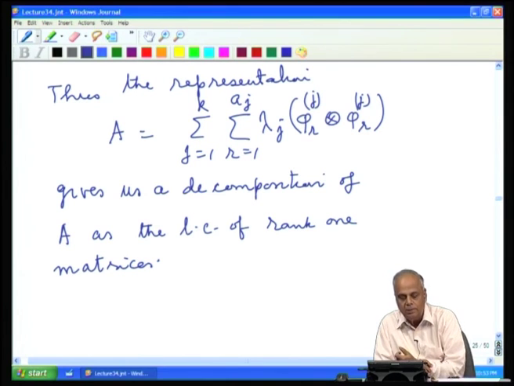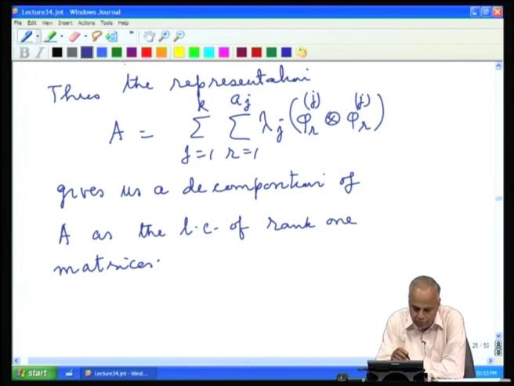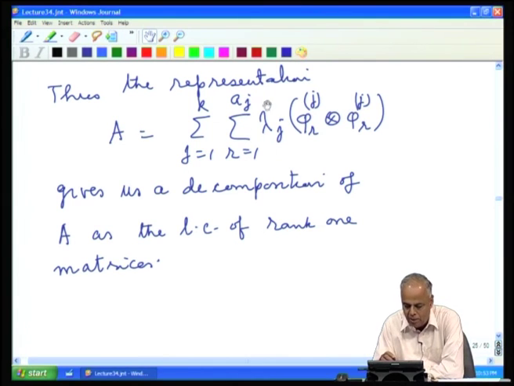Now, let us analyze this a little more. What we observe is that when we have an eigenvalue 0, the terms corresponding to that eigenvalue will all disappear, because we will be multiplying by that eigenvalue lambda j. For example, we are having this multiplier lambda j.